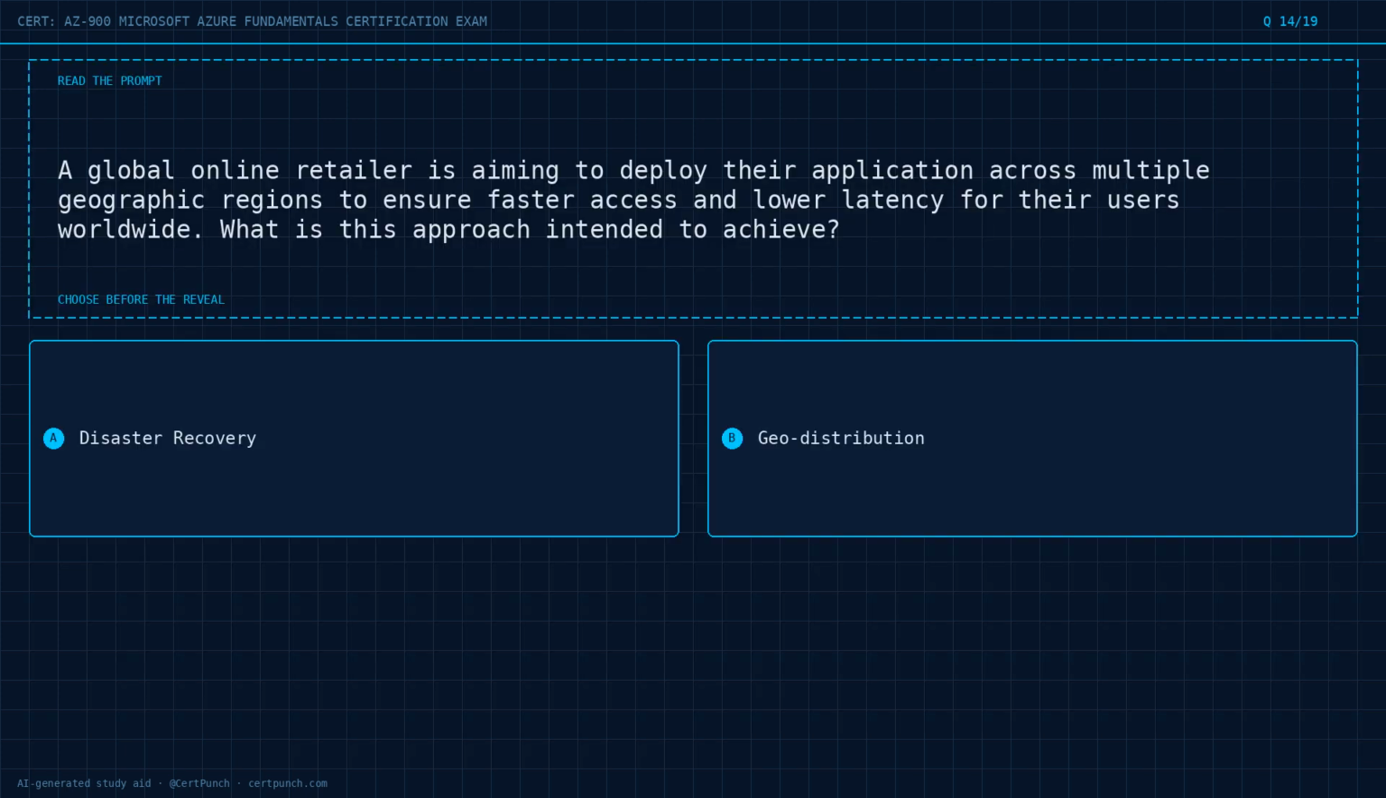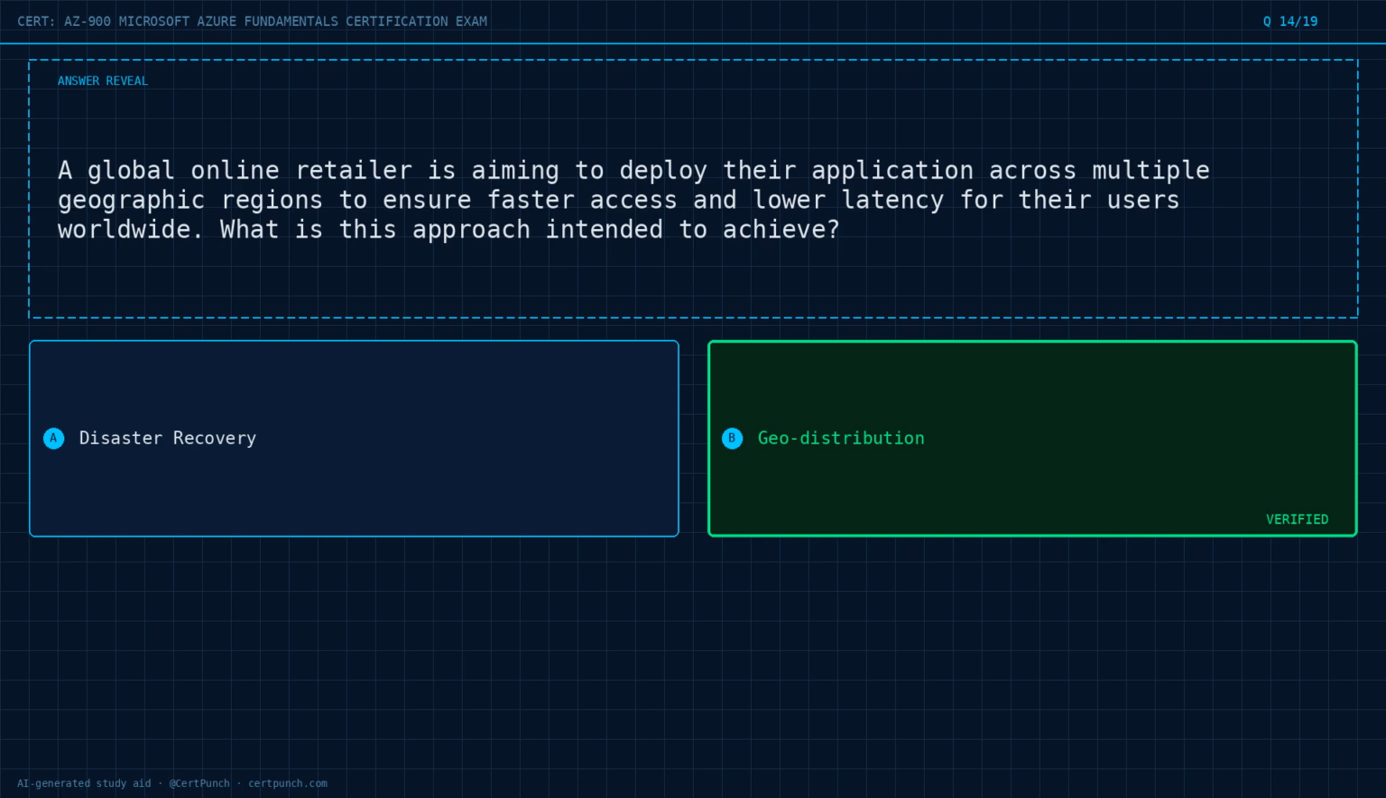Question 14 of 19. A global online retailer is aiming to deploy their application across multiple geographic regions to ensure faster access and lower latency for their users worldwide. What is this approach intended to achieve? Option A, disaster recovery. Option B, geo-distribution. Choose the best answer before the reveal. Commit to it now.